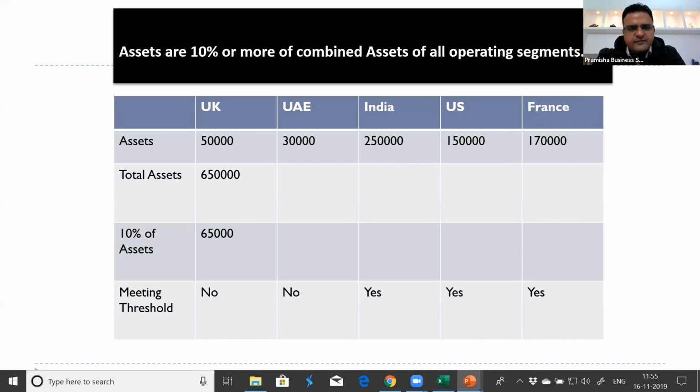If I look at assets, in similar fashion, we'll take into account the total assets of all the segments. The assets with UK are 50,000, 30,000 with UAE, 250,000 with India, US 150,000, France 170,000. The total assets are 650,000, and 10% of total assets is 65,000. All the segments having assets less than 65,000 are not reportable segments. All the segments reporting assets more than 65,000 will be considered reportable segments. So revenue and assets are simple.